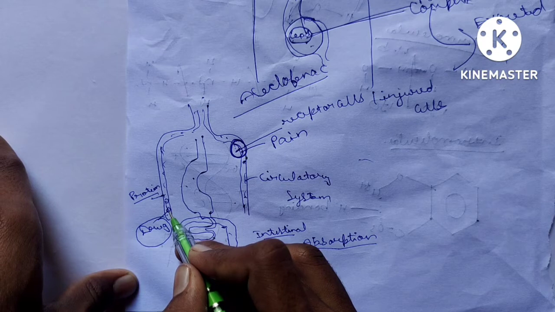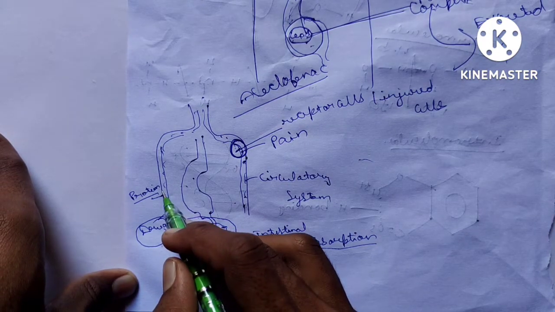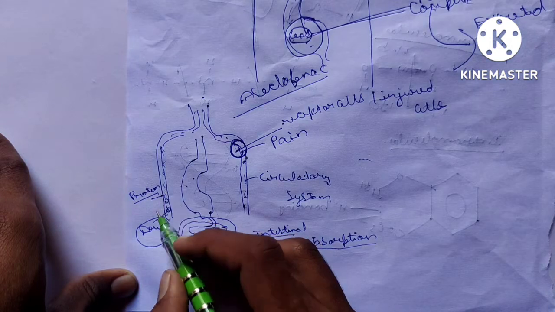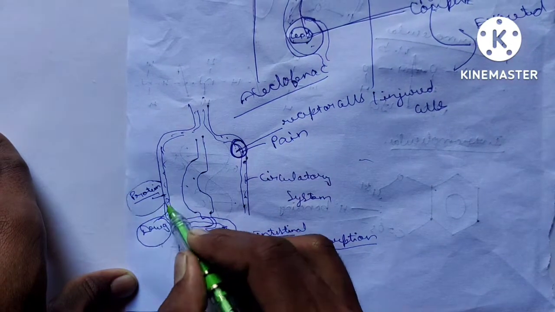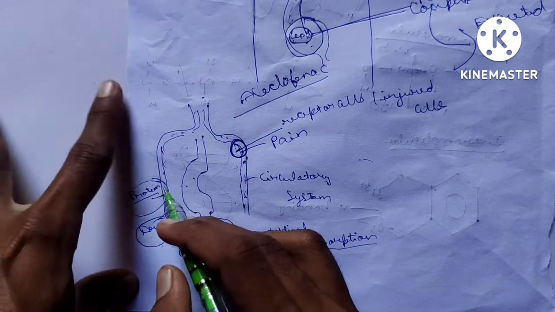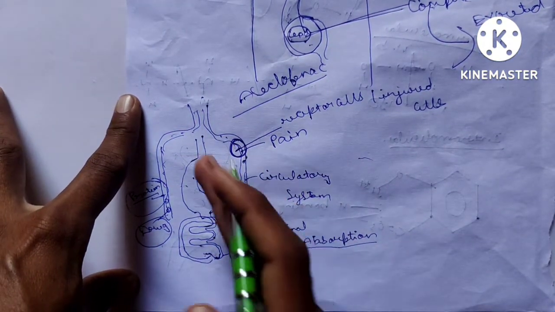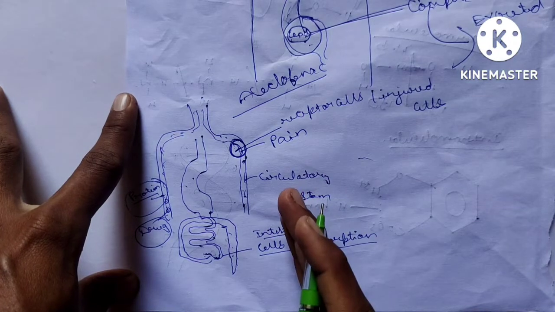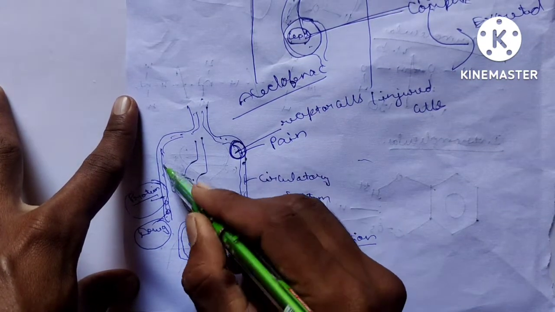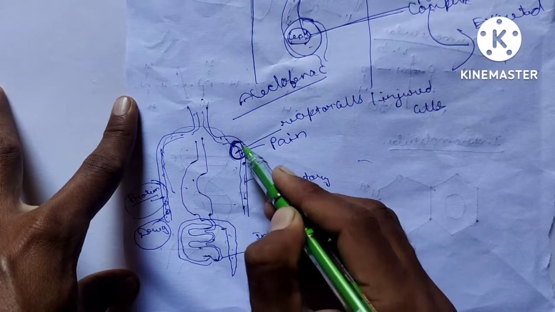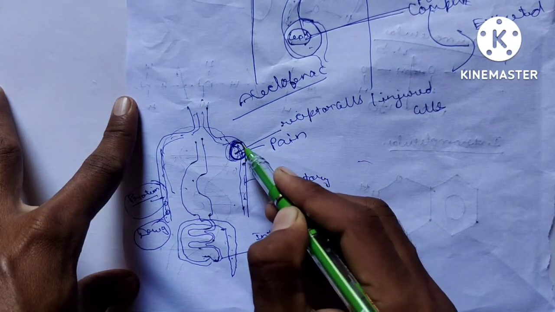Then what happens, my dear brothers and sisters, to increase the activity, it combines with a protein like albumin or another. Later we will discuss reversible and irreversible protein binding. Just remember, if your drug reacts with the protein, they form a drug-protein interaction. Then they move in our circulatory system. Now suddenly these drugs interact with the receptor cells.